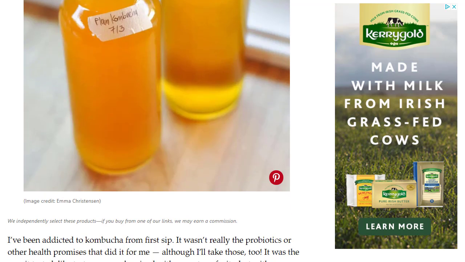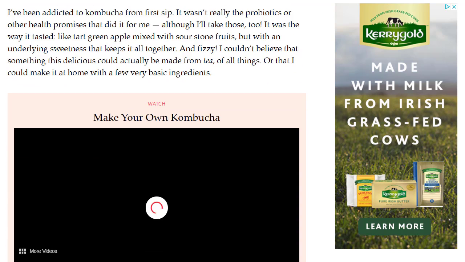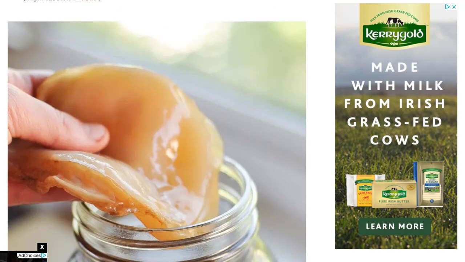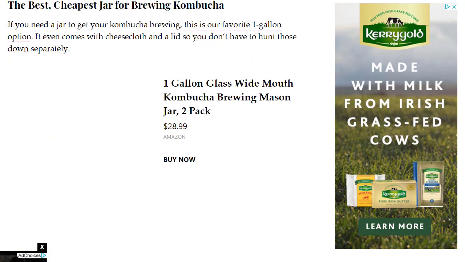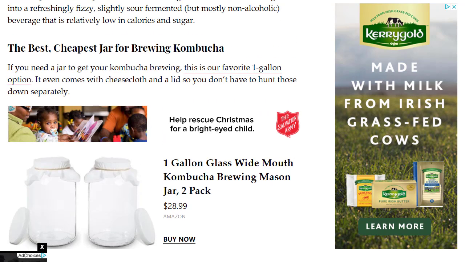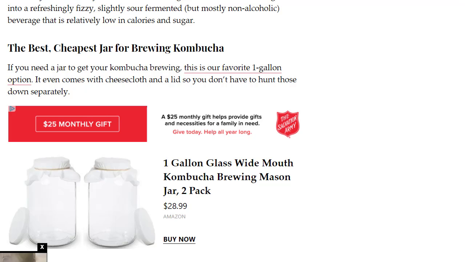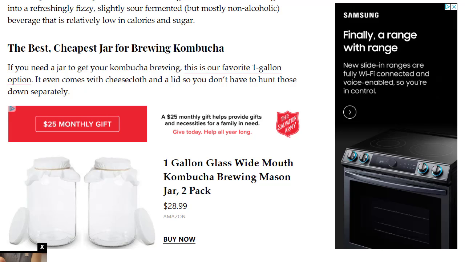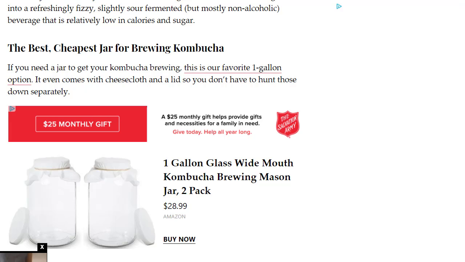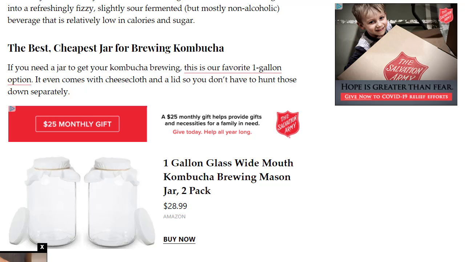This website starts out offering basic background information and step-by-step instructions, but as I scroll down, I see that the website also recommends a specific brewing jar with a link to purchase it. I can now assume that the purpose of this article is twofold, to inform and to sell me a product. So what should I do when applying the why evaluation to this information? Well, I probably won't quote this article in my research paper, but I may take some notes on keywords and phrases to incorporate into my research database search strategy.